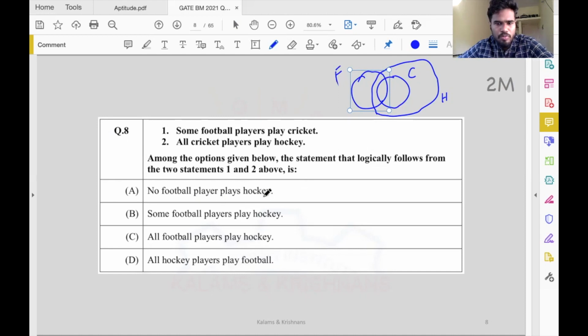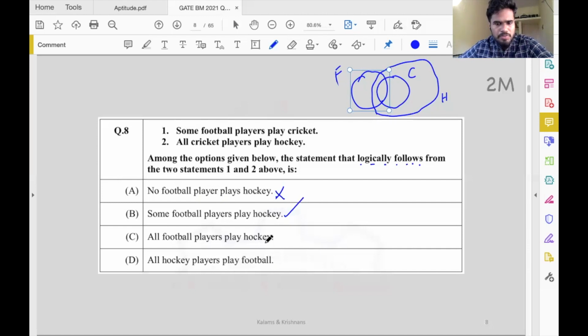No football player plays hockey. Can any football player possibly play hockey? Yes, right. So we know that's incorrect. We want to pick the statement that logically follows. Some football players play hockey. Some football players do play hockey. This is correct. Let's make sure the other two options are incorrect.